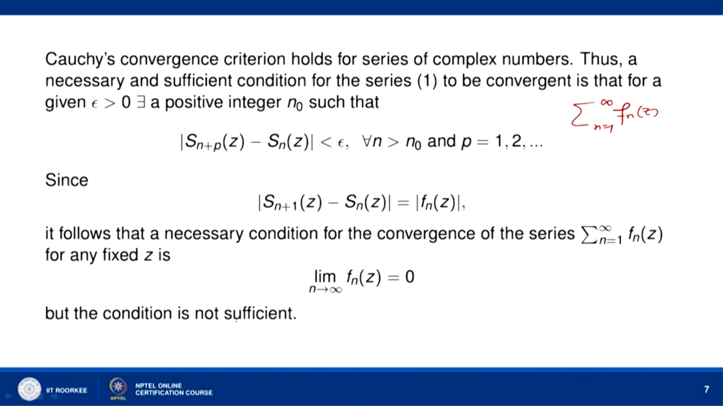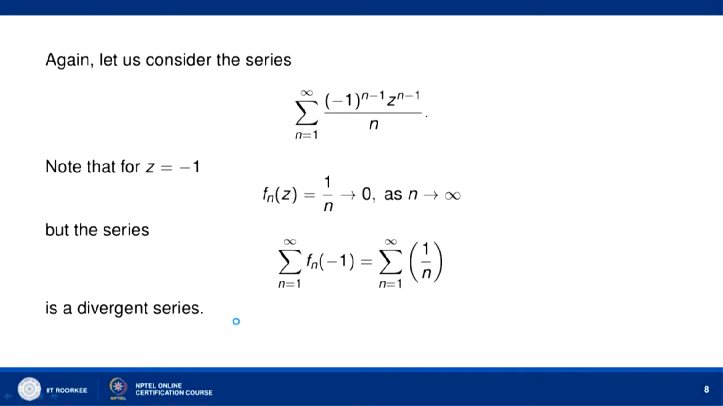Let us take an example on this. You can consider again the series sigma n equal to 1 to infinity (-1)^(n-1) z^(n-1) over n. At z equal to -1, the series becomes sigma n equal to 1 to infinity (-1)^(n-1) into (-1)^(n-1). So, (-1)^(2(n-1)) divided by n, which is equal to sigma n equal to 1 to infinity 1 by n.